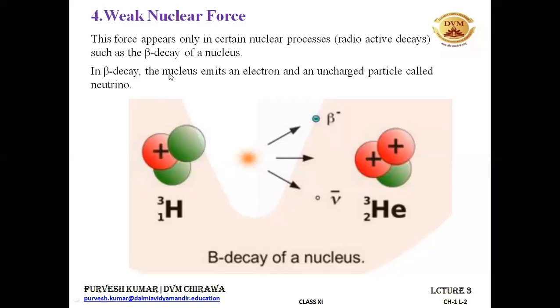There may be alpha decay, there may be gamma decay. So the radioactivity process and the radioactive decays are of three types. One is alpha decay, another is beta decay. The example is given to you. One is gamma decay. About these, you will be studying in detail in class 12th. When you go to class 12, you will be learning about this. There is one chapter known as nuclei.